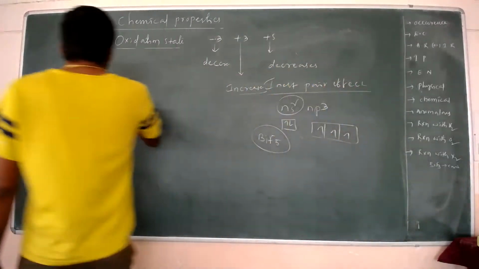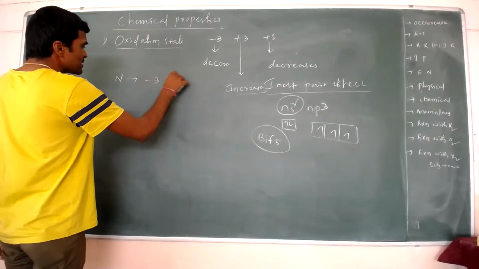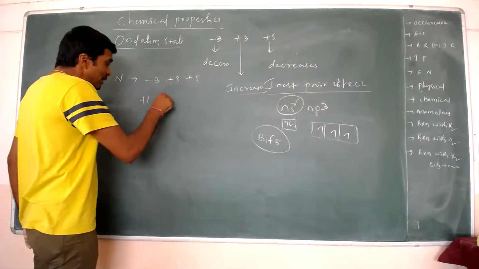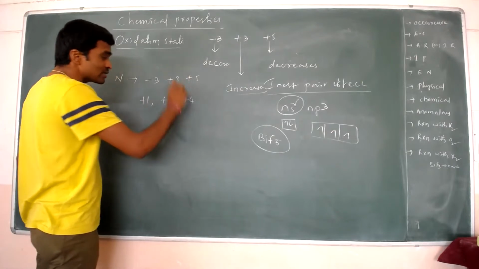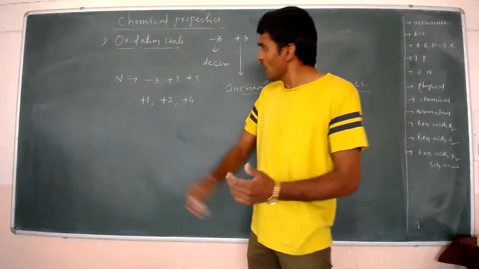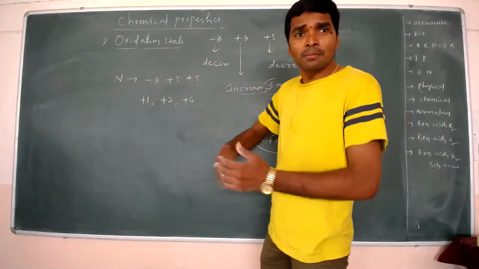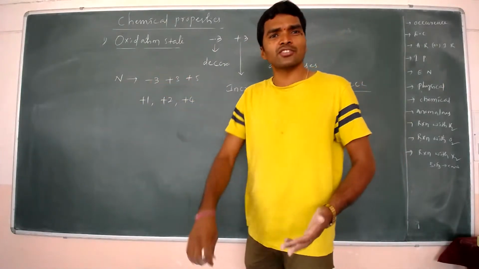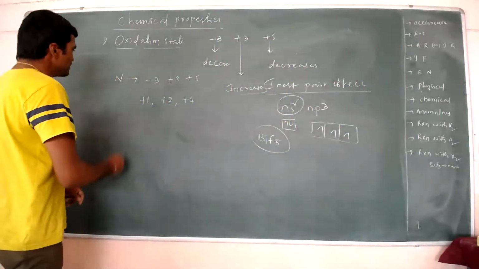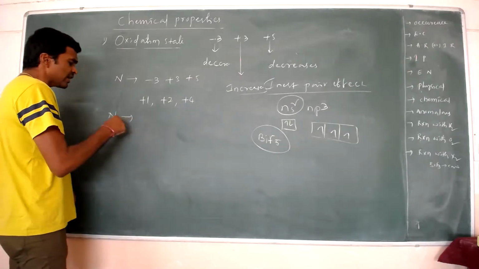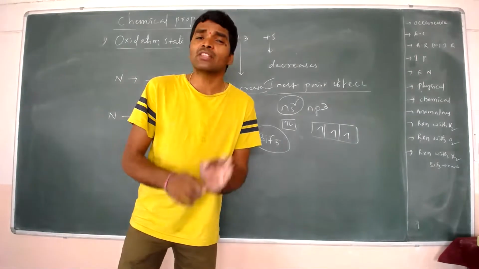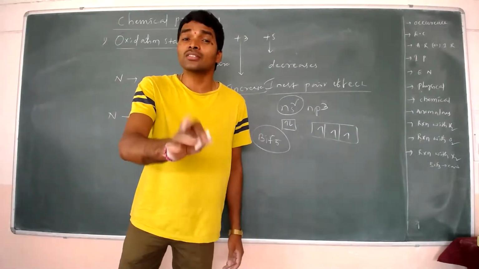And one more important point here: nitrogen, along with -3, +3, +5, also exhibits +1, +2, and +4. I'm telling you, nitrogen along with -3, +3, +5 also exhibits +1, +2, +4. Okay, right. And nitrogen exhibits a +5 oxidation state when combined with oxygen only, not even a halogen.